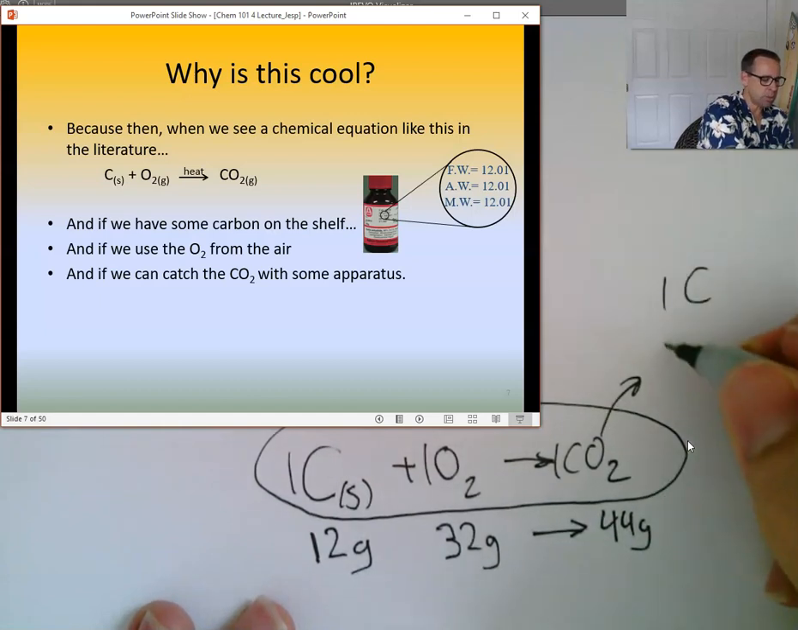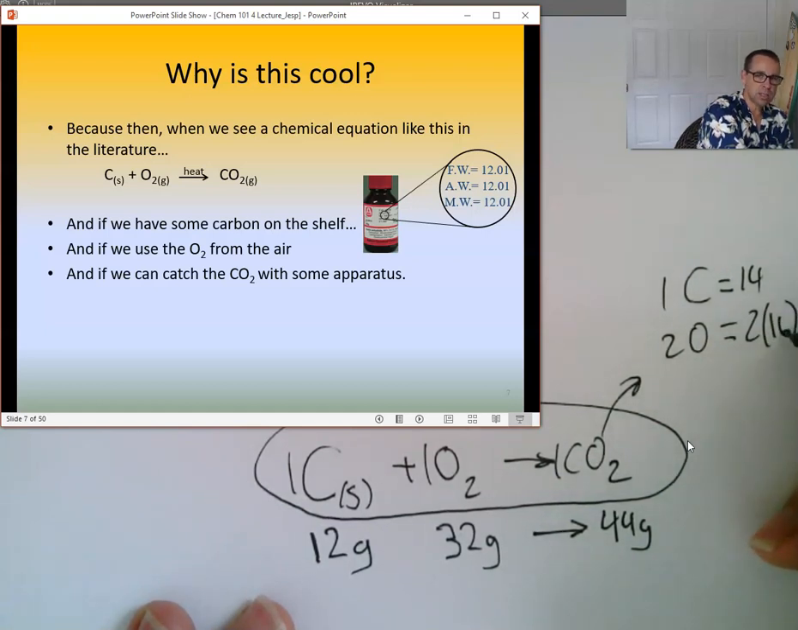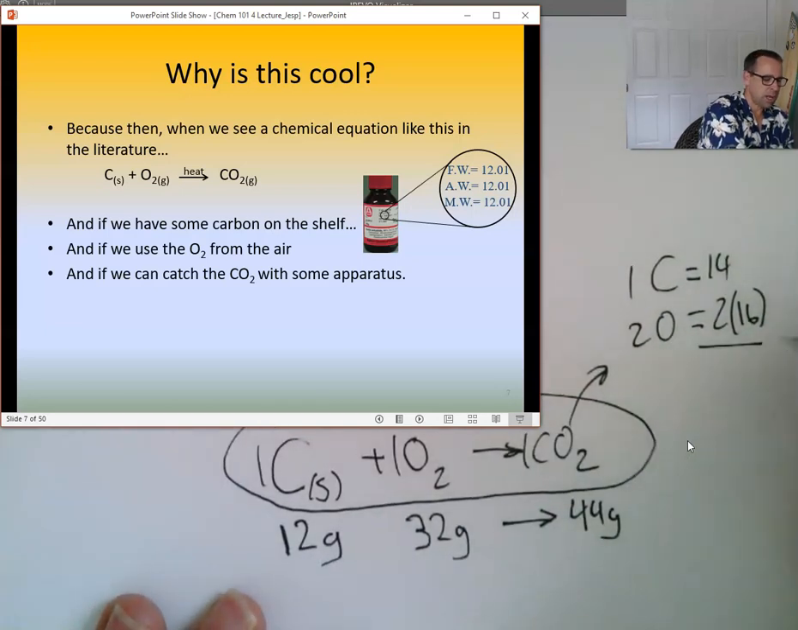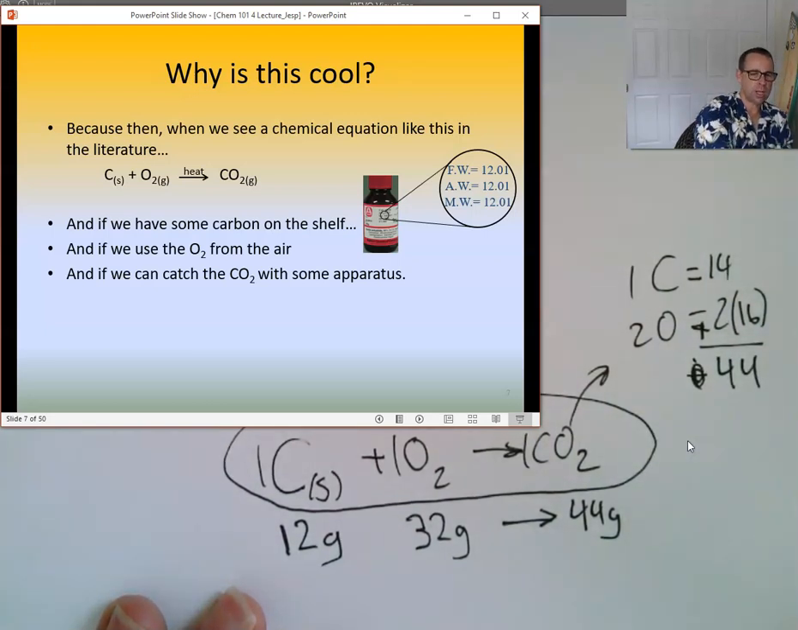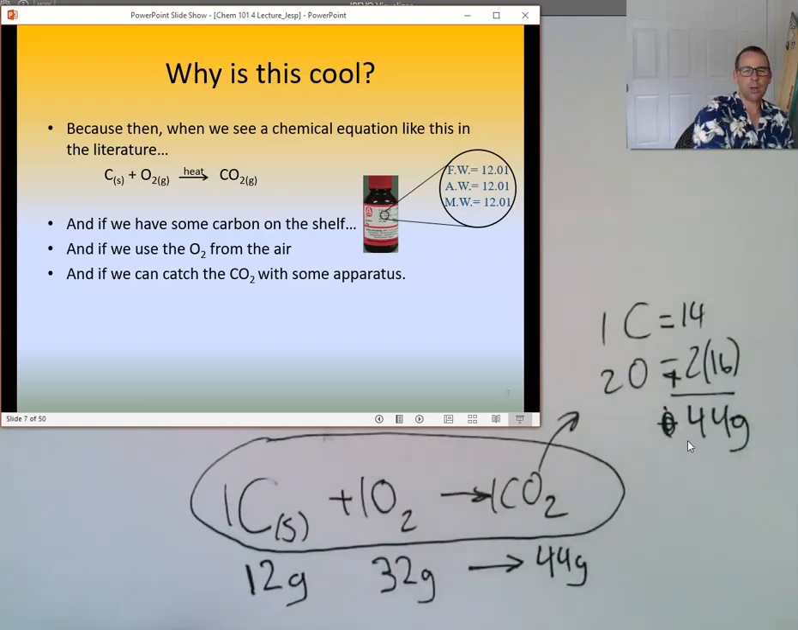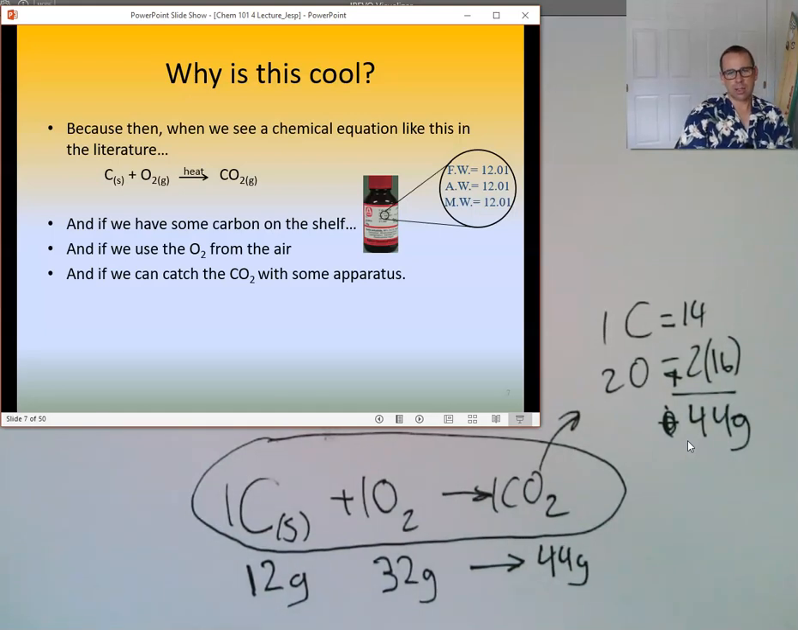And I can know the mass of that molecule of carbon dioxide simply by counting up the atoms. There's 1 carbon and 2 oxygens, right? 1 carbon, that's 12. 2 oxygens, that's 2 times the 16, right? And if I add that all together, that's 44, right? So you need 44 grams of carbon dioxide to get 1 mole of carbon dioxide, right?